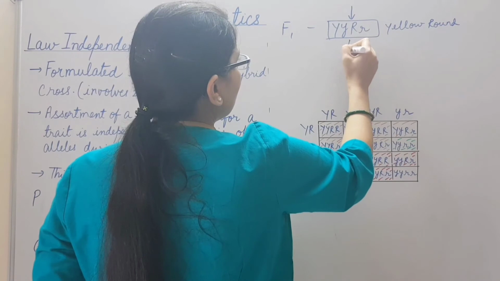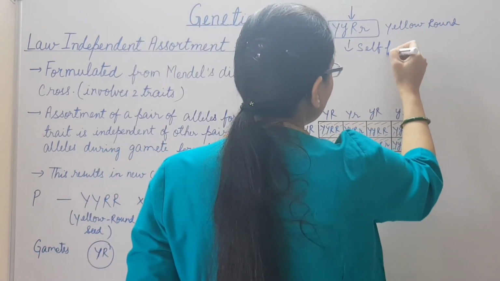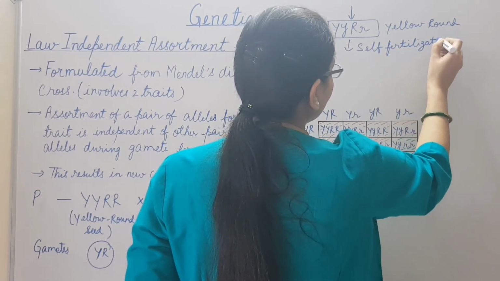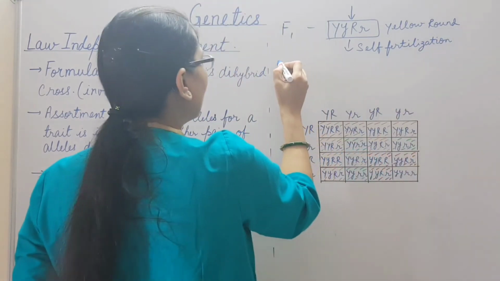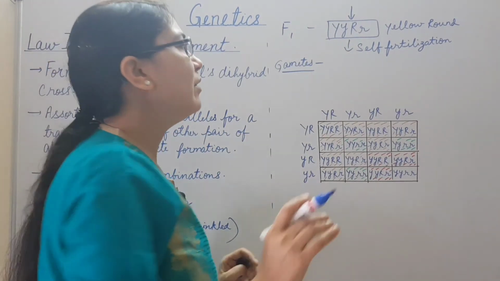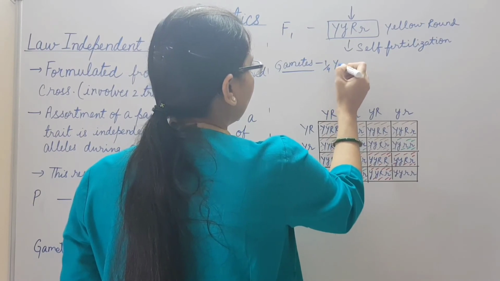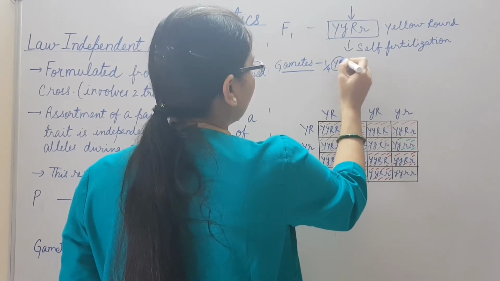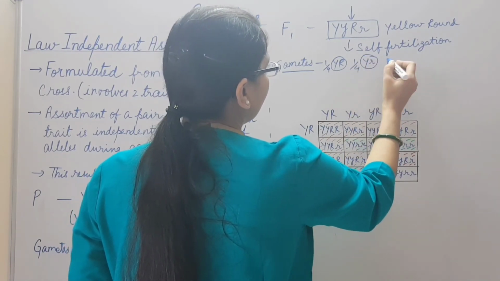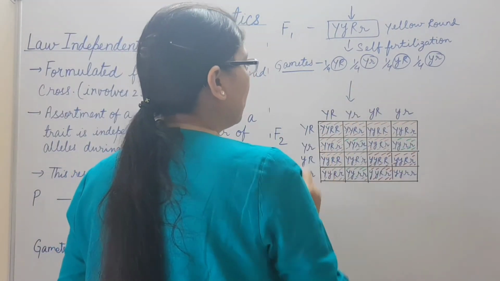Then self-fertilization takes place, or this F1 generation is self-fertilized. All four types of gametes are formed, both male gametes and female gametes. Then the F2 generation is produced. This can be represented by the Punnett square.